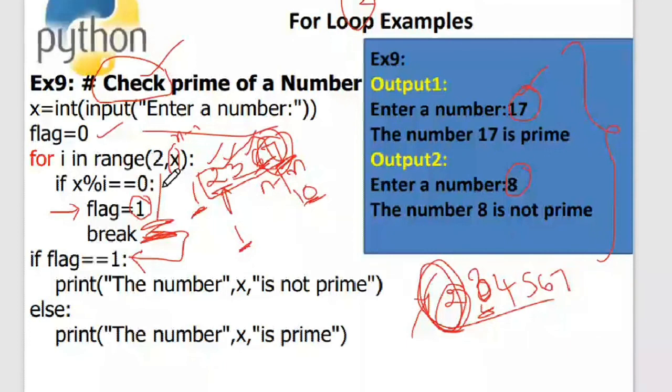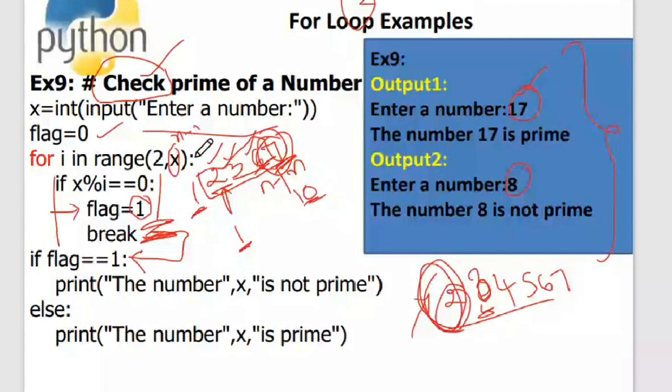So what happened? All the elements inside the range have been iterated. This if will never execute, but the range is over. The loop variable has iterated through all the numbers in the range, so it comes out of the loop to the immediate next statement after the loop. Is flag equal to 1?